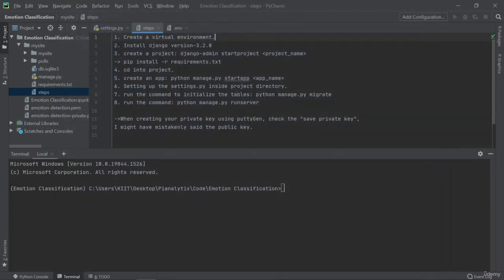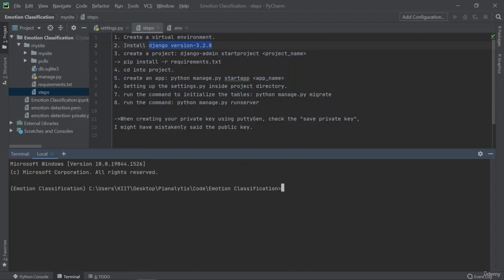Now let's say you were not using PyCharm, so you can go forward with virtualenv. You can just create a virtual environment through virtualenv and then the name of the env. Once your virtual environment is set up, the next thing to do is install Django. You will write a command like pip install Django and the version of Django. I'm using 3.2, so you can use that only. Though 3.2 is kind of old school now, and we have already reached 4, 3.2 still has all the functionalities that are required, so I'm going to use this one only.